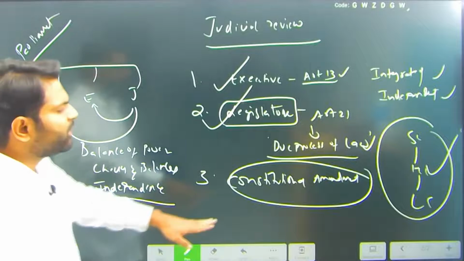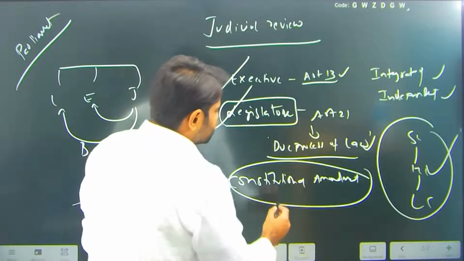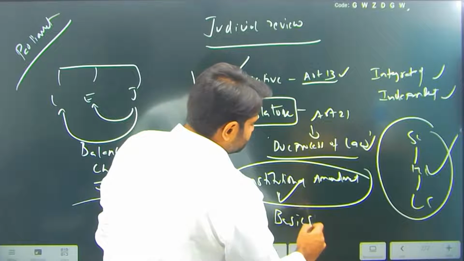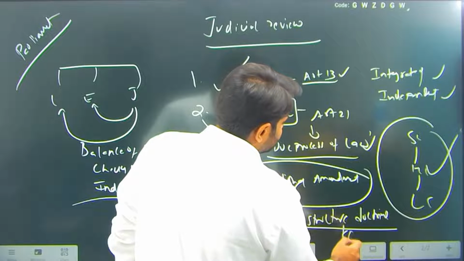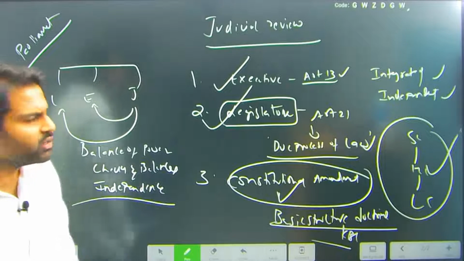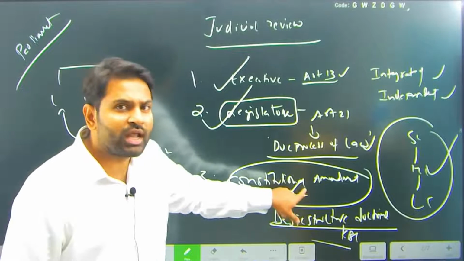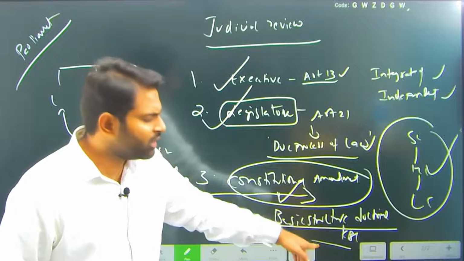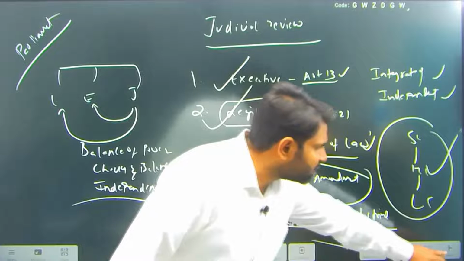If any constitutional amendment is made by the Parliament, that also will be reviewed by this particular judiciary. That is done by the basic structure doctrine, the Keshavananda Bharati case. This is how the Indian judiciary is becoming the most powerful judiciary in the world. It has the power to review the constitutional amendment and can say that the amendment is not valid based on the basic structure doctrine. That is the reason we say the Indian judiciary is the most powerful judiciary in the world, right?